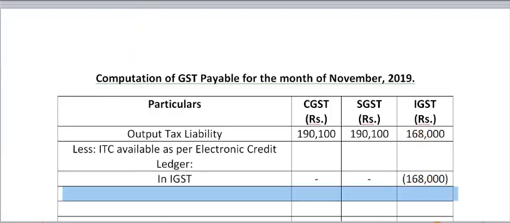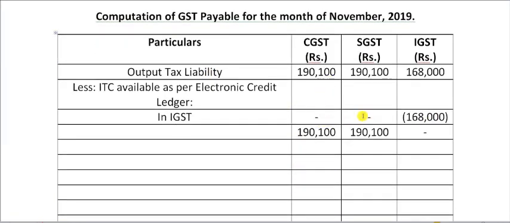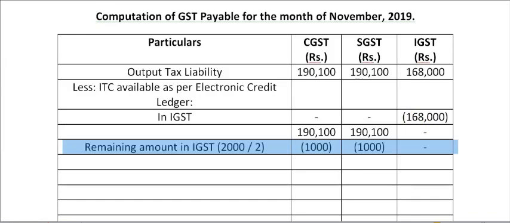So what will be the remaining balance? CGST and SGST we have not claimed anything as of now. Only under IGST we have claimed the full amount. Under IGST, there is still 2,000 rupees remaining as credit. So we will divide that equally among CGST and SGST, 1,000 each. So what will be the remaining amount? 1,90,100 minus 1,000, 1,89,100.